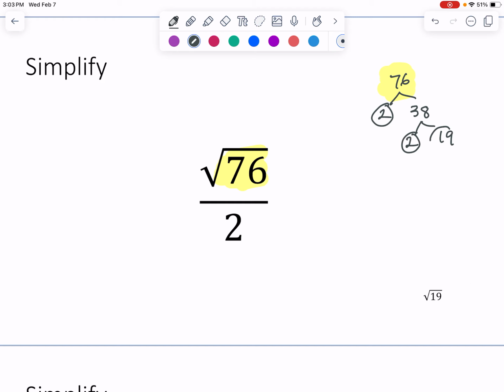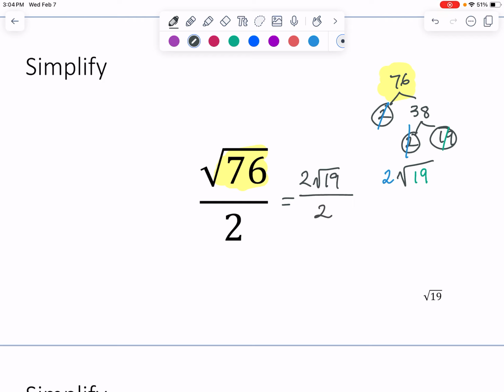And then 19 is actually prime. Okay, and so when I make my radical, 2 would get to come outside the radical, but that 19 doesn't have a match. And so he would stay inside the radical.